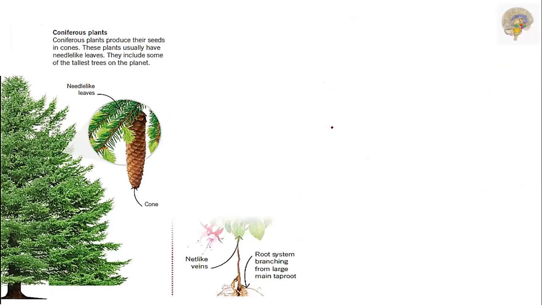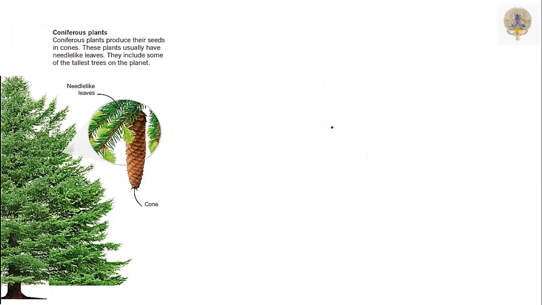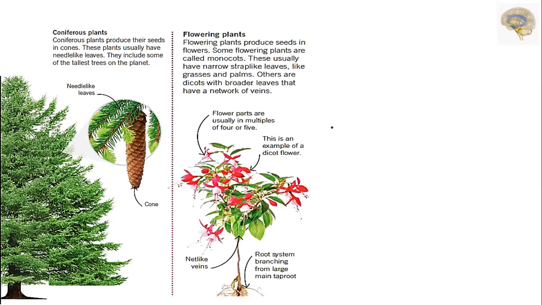Coniferous plants. Coniferous plants produce their seeds in cones. These plants usually have needle-like leaves, and they include some of the tallest trees on the planet. Needle-like leaves, cone you are observing here. Next, flowering plants. Flowering plants produce seeds in flowers, and some flowering plants are called monocots.